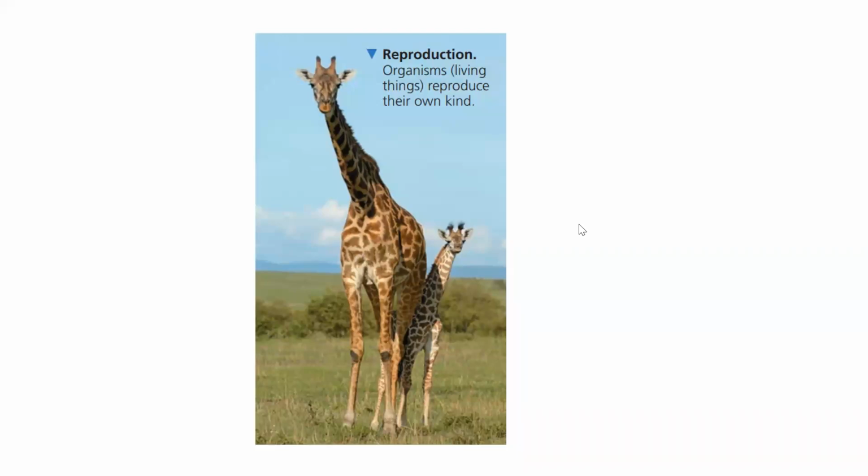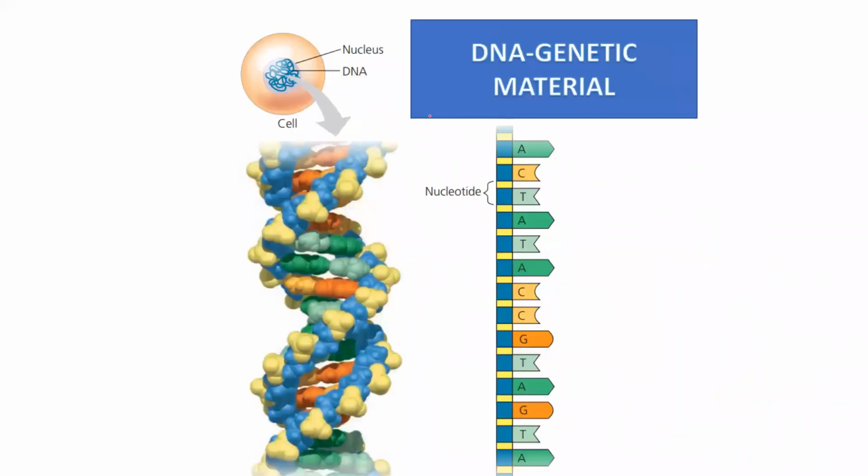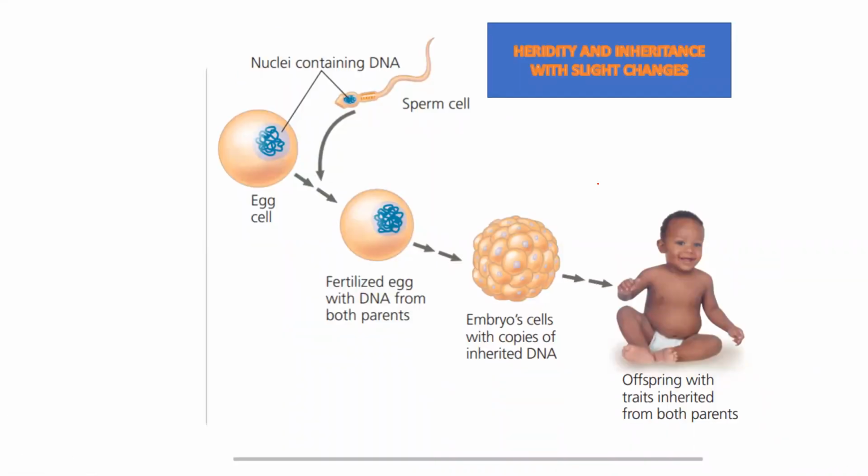This here is an exact example for reproduction. This mother giraffe has produced an offspring similar to the parent. Here, this is a haploid sperm cell, and this is a haploid egg cell.